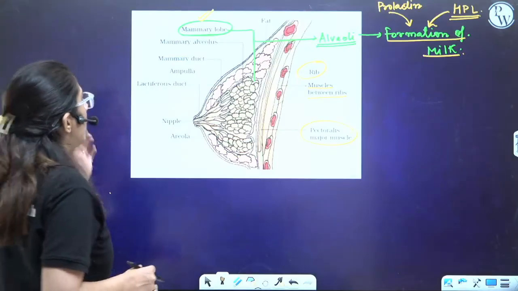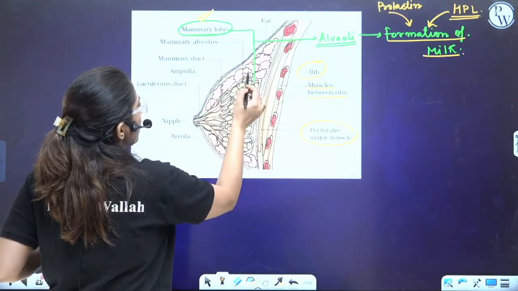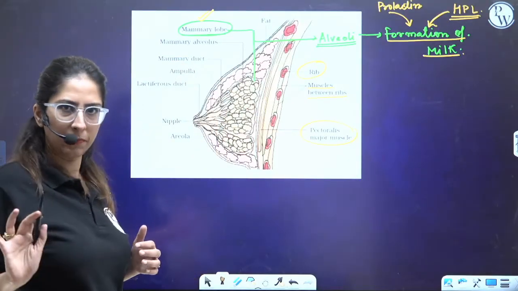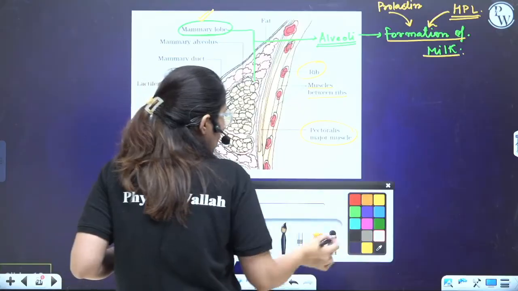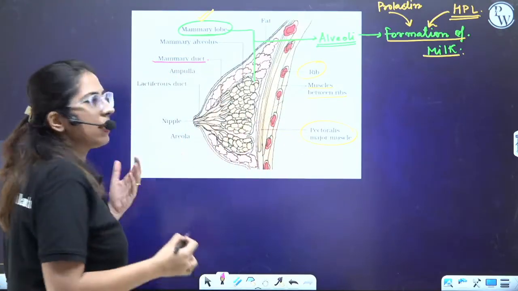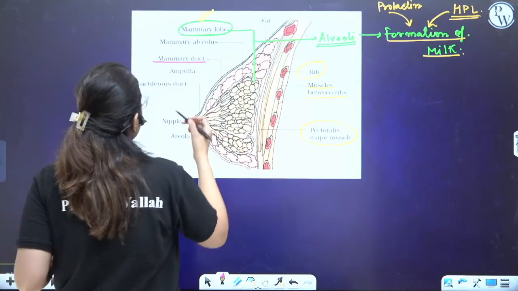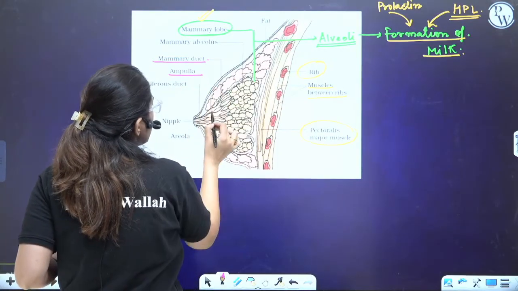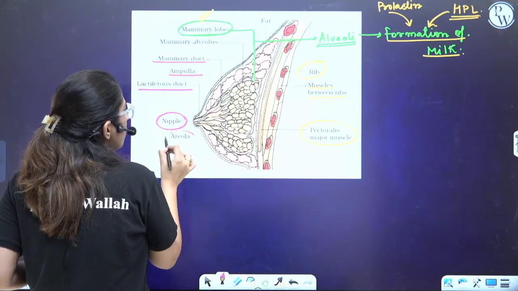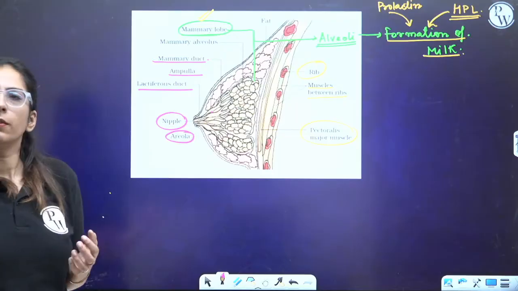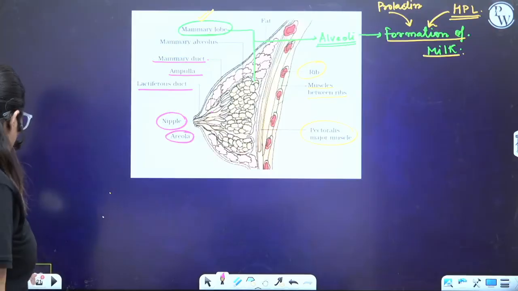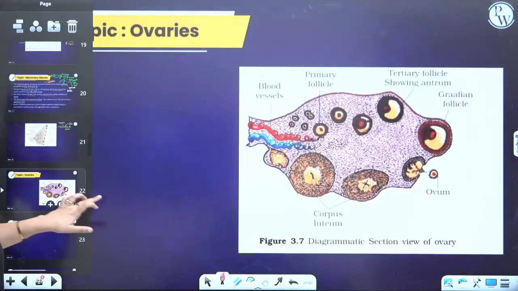Look at this structure now. See, mammary lobes are present, alveoli are present. These are the mammary alveoli which are given. Alveolus done. This opens into the mammary duct. Ultimately, it opens into the mammary duct. Then to the ampulla. This is the ampulla. Ultimately, lactiferous duct to the nipple. Now, the brown portion is termed as areola. That's it. The structure is super duper easy. Clear? Come to the next diagram.